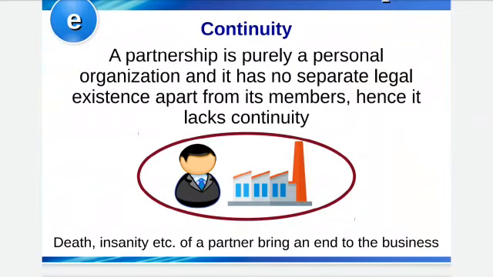Then continuity. It is a personal organization and has no separate legal existence apart from its members. That means the members and the business both have the same identity. They don't have a separate legal existence or separate identity. Hence it lacks continuity. The death or retirement of one partner is obviously going to affect the business. For example, if they started a large scale organization and out of 5 only 2 are left, it won't be possible for the 2 of them to continue, so they have to end the business.